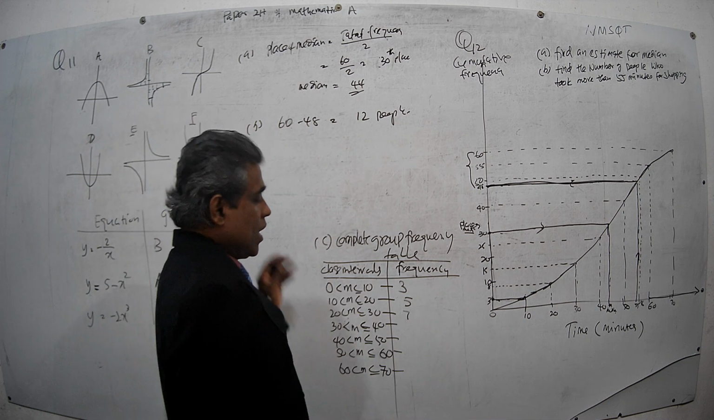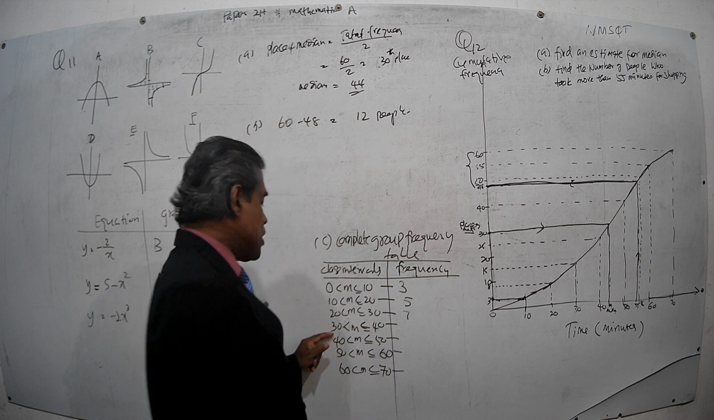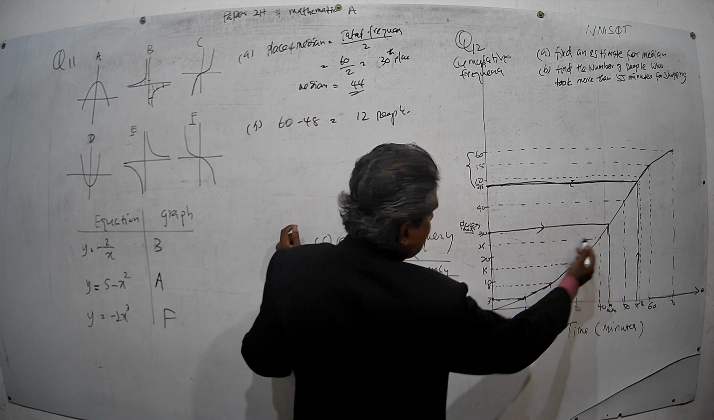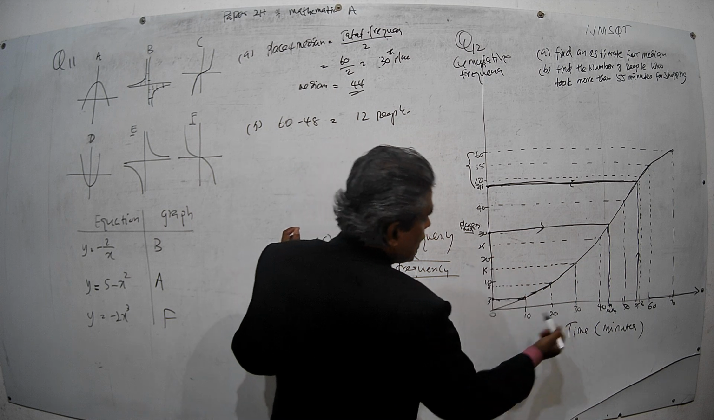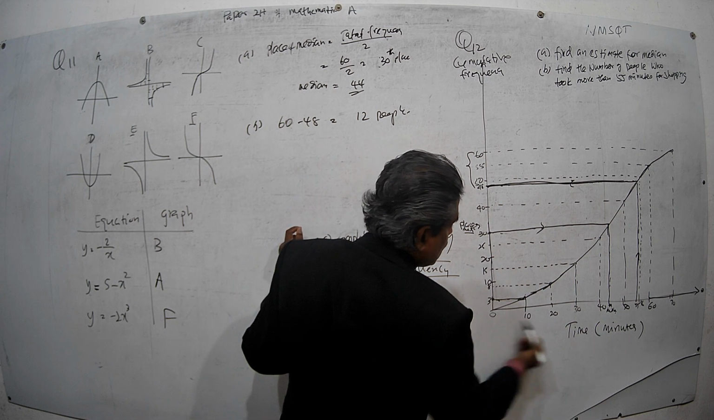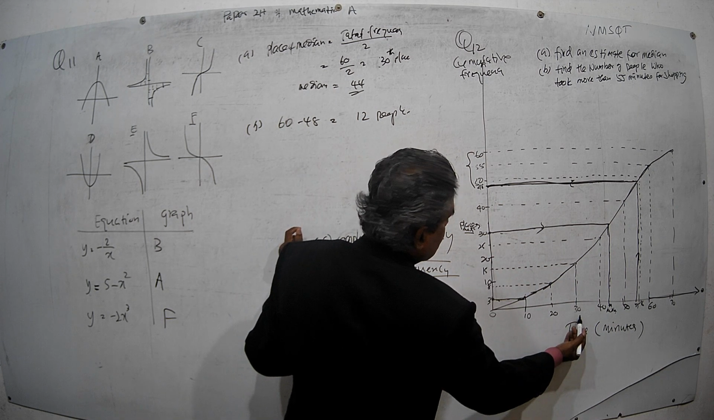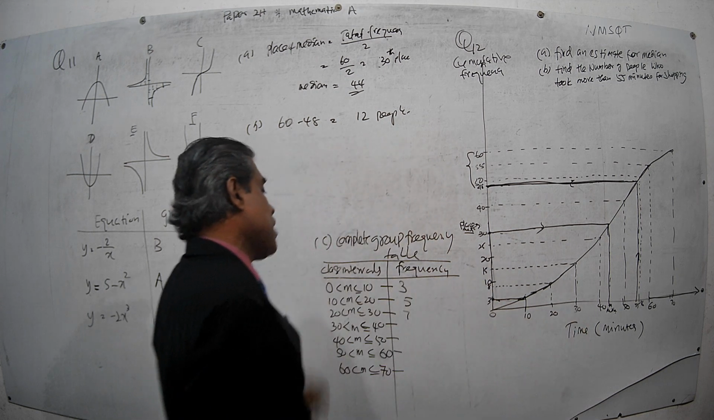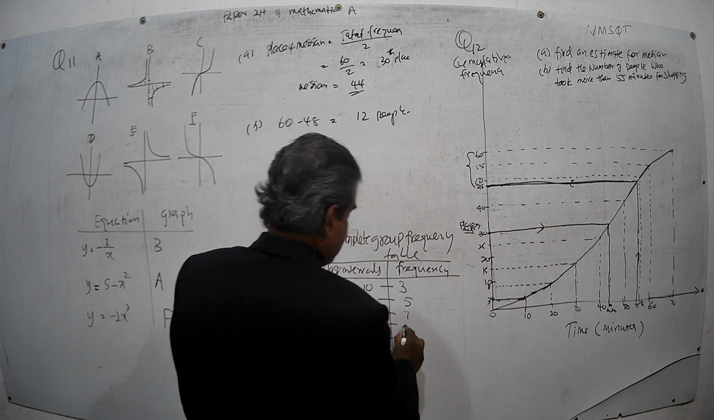Then to find the frequency of 30 to 40, get the cumulative frequency of 40. That is 25. And deduct the cumulative frequency of 30, which is 15. 25 minus 15 is 10.